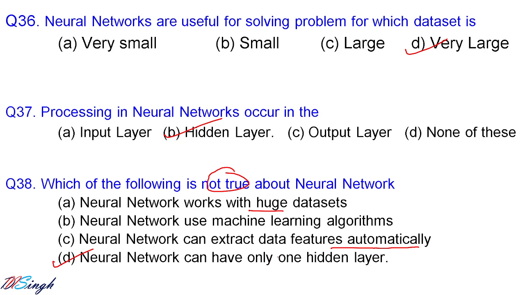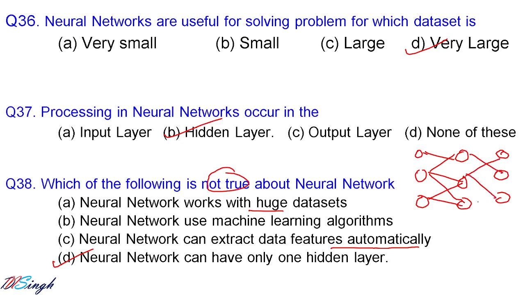Neural networks can have multiple hidden layers. As the complexity increases, the hidden layers also increase. So like this, if a neural network has one input layer, then it looks something like this. All input layer nodes are connected to the processing or hidden layer, and the hidden layer is connected to the output.